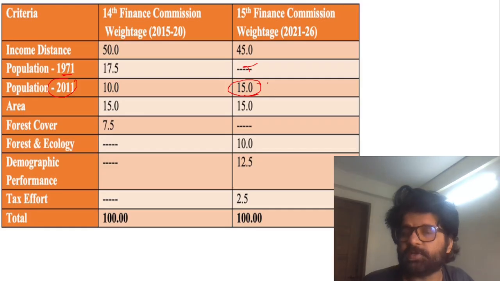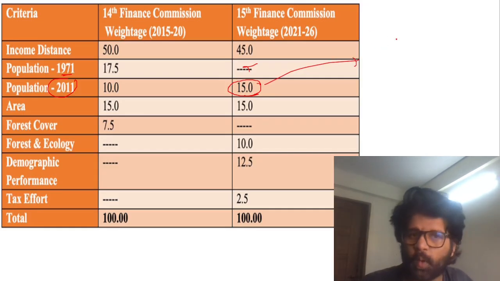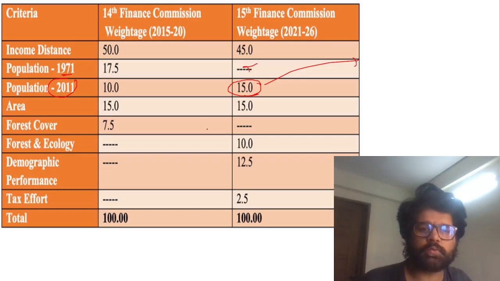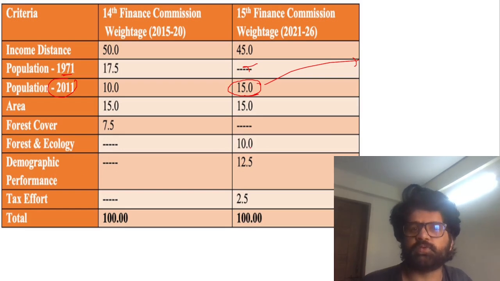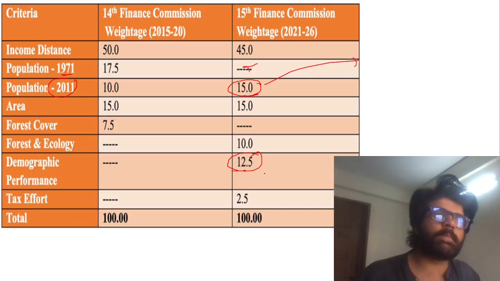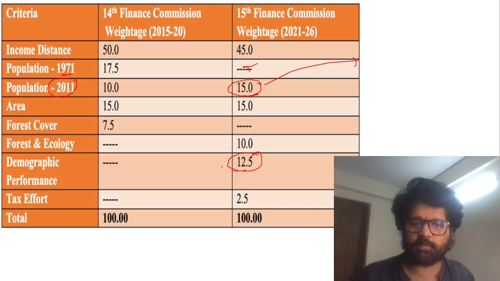So southern states are saying, or feeling, that the states which have higher population are the ones who are getting more money. And that should not be the case. If you have stabilized your population, you should be rewarded for it rather than being penalized. So to appease certain sentiments, the government introduced this demographic performance. The 15th Finance Commission introduced this demographic performance, that if you have taken efforts to stabilize your population, you will be rewarded for it.